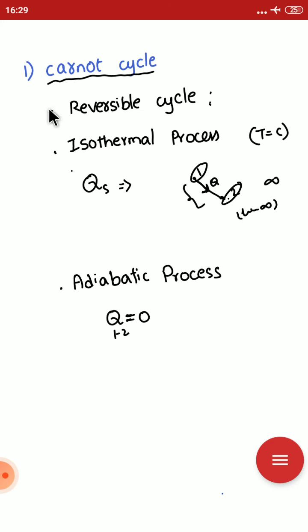These three concepts are enough before going to the Carnot cycle. Reversible cycle means every process in this cycle should be a reversible process. Then only it is a reversible cycle. There are many reversible cycles. The first one conceived as a reversible cycle was by a scientist named Carnot in 1824.